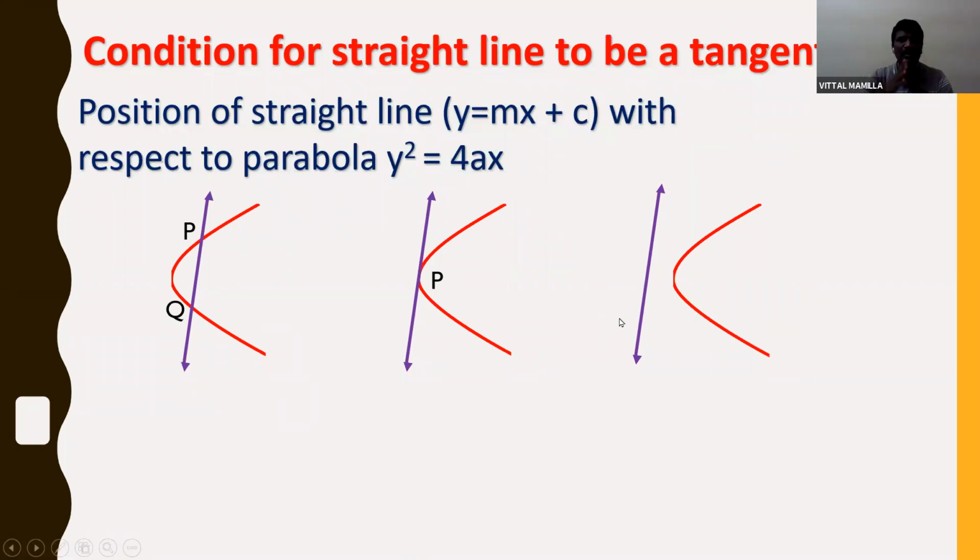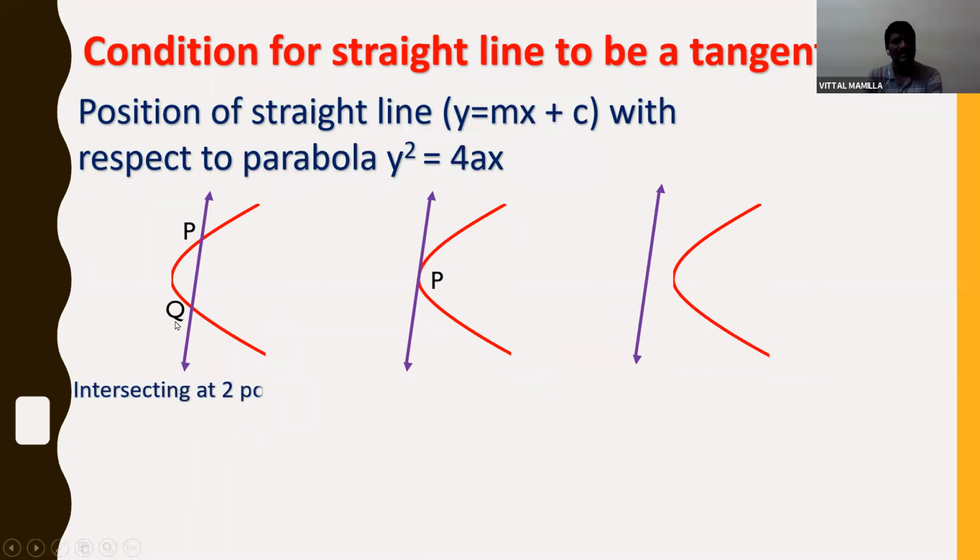So these are the three possibilities. First, the line passes through the parabola, touching at 2 points P and Q. Second, it intersects at only one point, which is called a tangent. Third, they are away from each other.